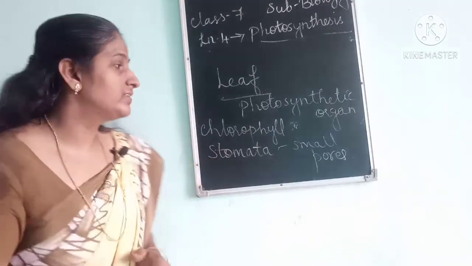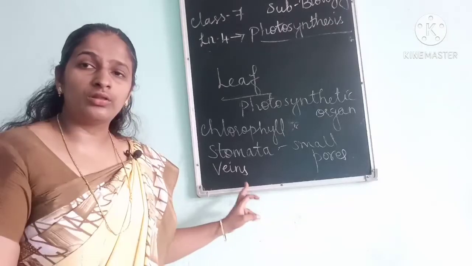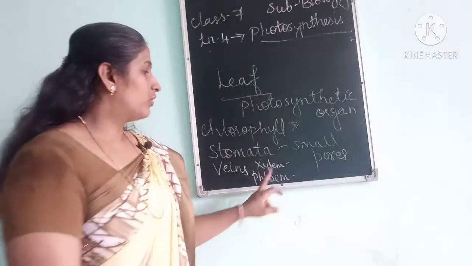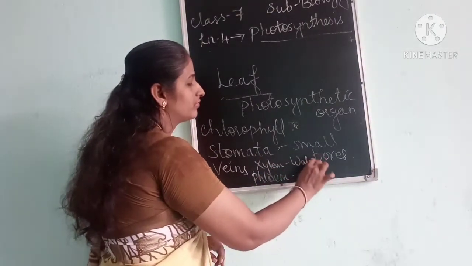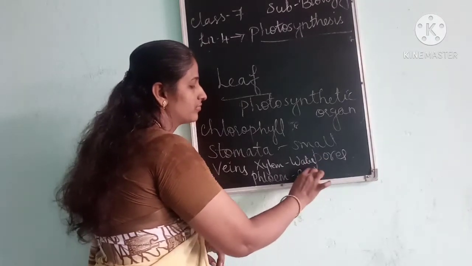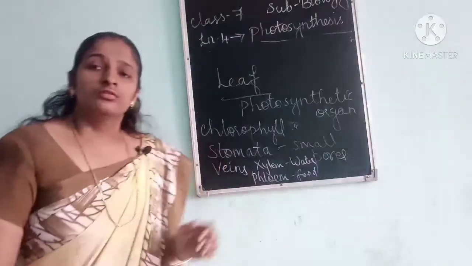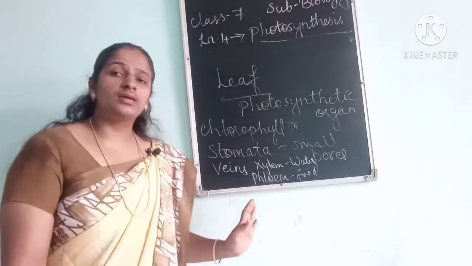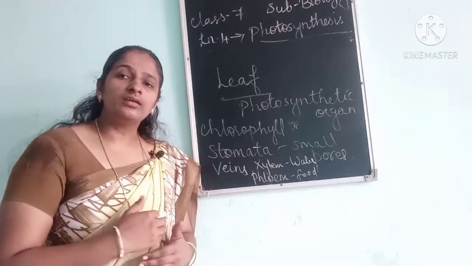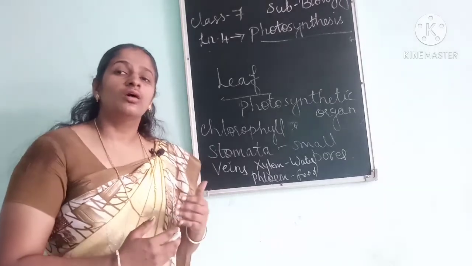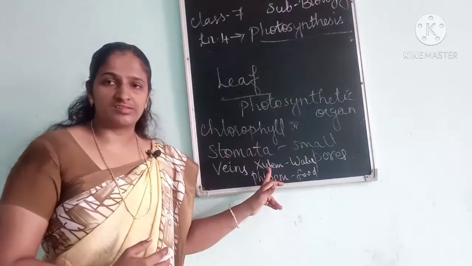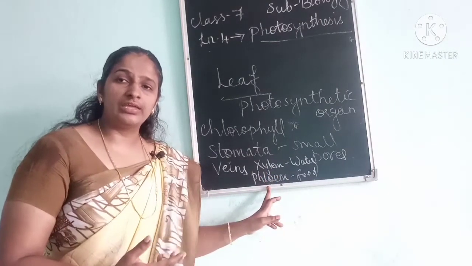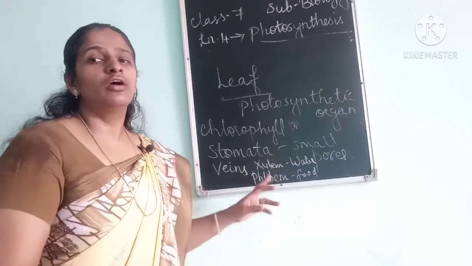And also they have veins. What are the veins present in the plants? Xylem and phloem. Xylem conducts water and phloem conducts food. For the process of photosynthesis, they need water. This water is absorbed by the roots and translocated from the roots to the leaves with the help of the xylem vessels. And after the food is prepared, it is translocated from the leaves to other parts of the plant with the help of phloem vessels.